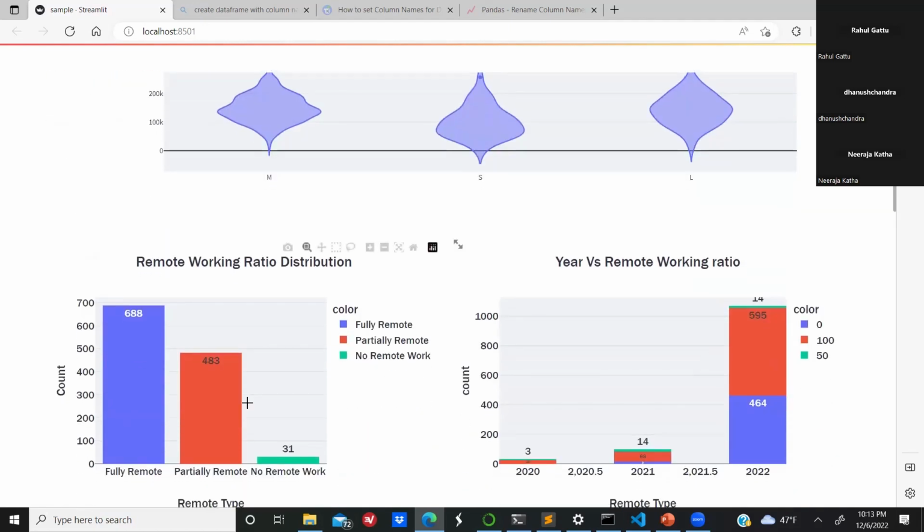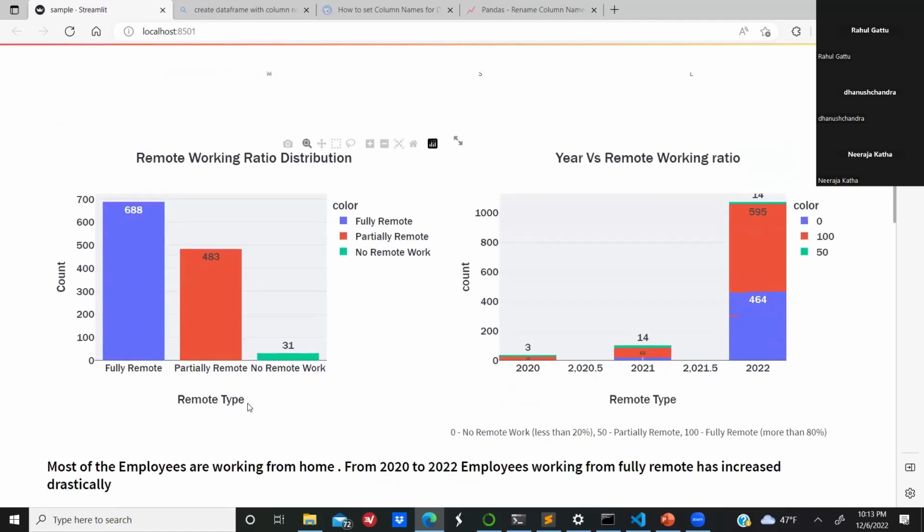For the next visualization, we have plotted the remote working ratio distribution, where we can see most of the companies are working fully remote, like 80% of the employees are working from home. And for the work year from 2020 to 2022, we can see a drastic increase of employees working from home, next followed by